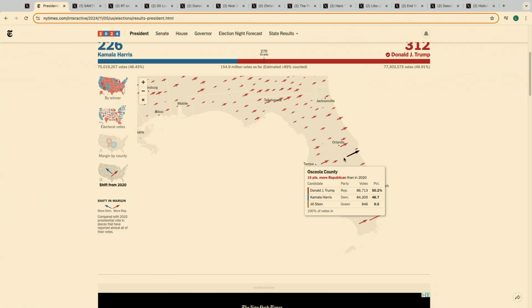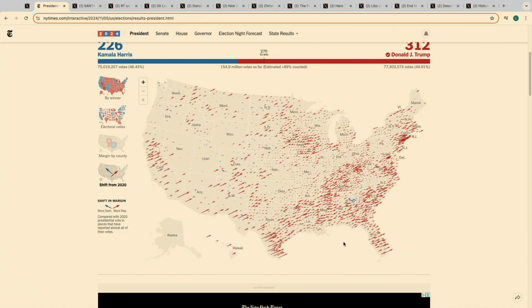And so if you really zoom out, so click the X, if you just zoom out of all this and you look at the shifts, look at the Northeast. If you see all of that red all the way up there in the Northeast, all those arrows that are really concentrated, that's all of the New Jersey and New York City area. Donald Trump had a very unique strength there this cycle. And Kamala Harris had a very bad Hispanic voter problem. That was her major issue this cycle. She had a major Hispanic voter problem that was only unique to her.